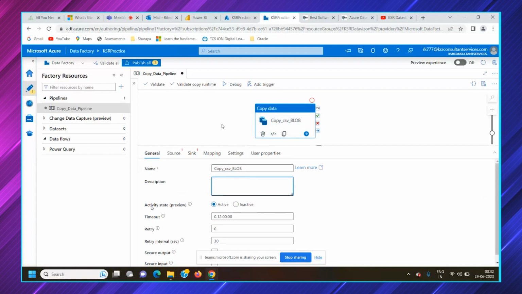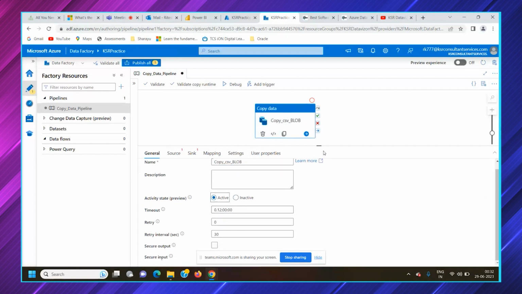There's an option called active state, whether it is active or inactive. You can make it active or inactive. This is one of the latest introductions, or latest upgrades, in ADF. There is a timeout option available here, where you can set seconds, minutes, hours, and days. So in days also you can set a timeout.